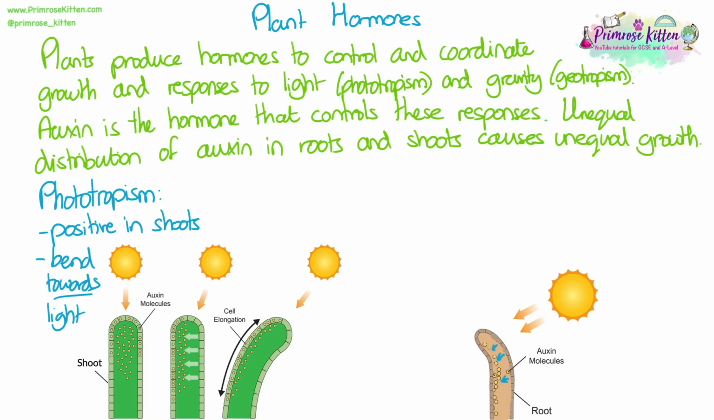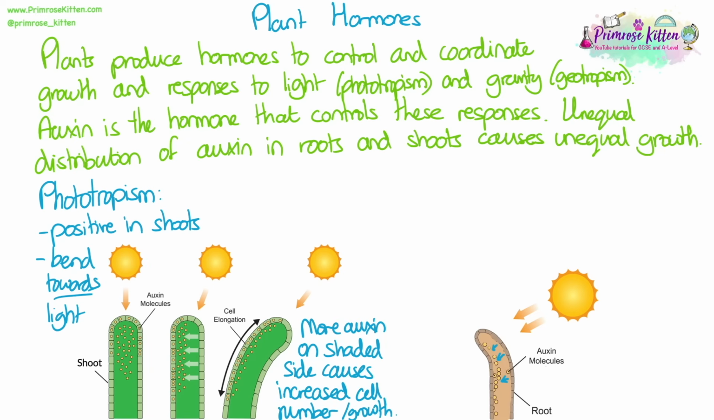First, let's look at phototropism. Phototropism is a positive response in shoots. That means they bend towards the light. This can be explained by more auxin gathering on the shaded side of the shoot, which causes increased cell number by increasing cell elongation and growth. That causes the shoot to bend towards the light.